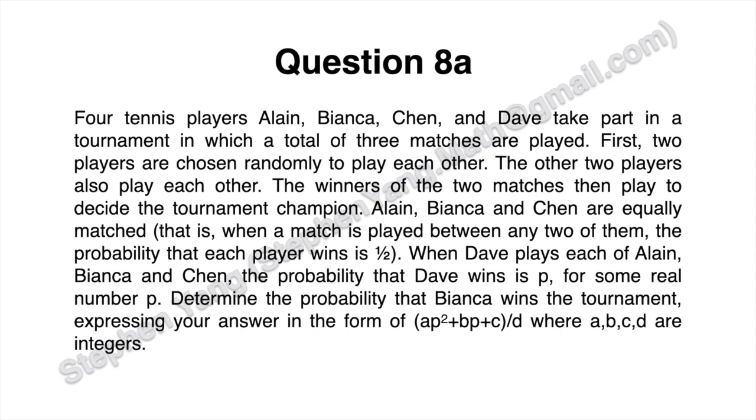A, B, and C are equally matched. That is, when a match is played between any 2 of them, the probability that each player will win is a half. When D plays against A, B, or C, the probability that D will win is P, some real number P. Determine the probability that B wins the tournament, and it wants your answer in the form of (AP squared plus BP plus C) over D, where A, B, C, D are integers.